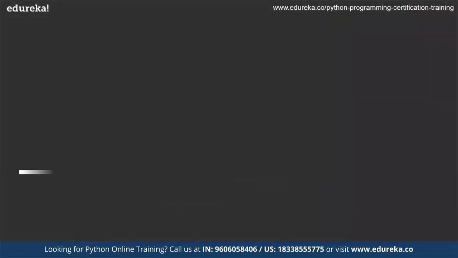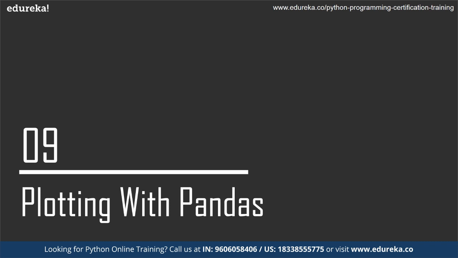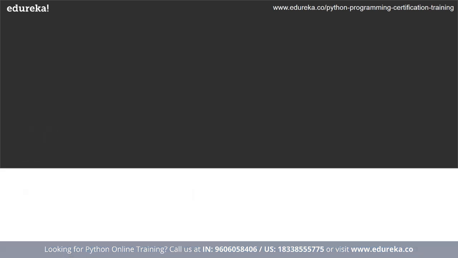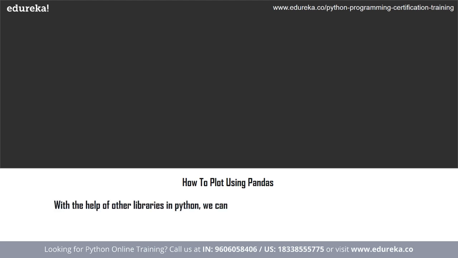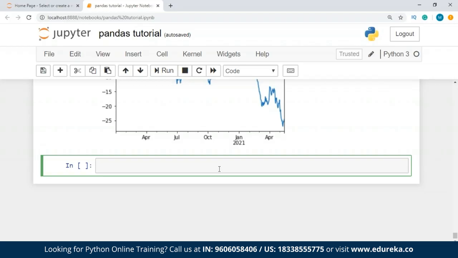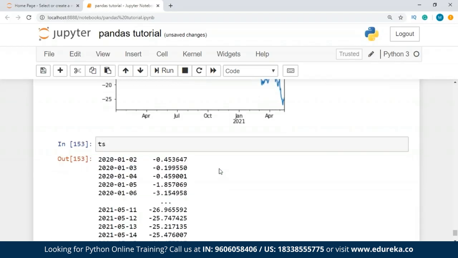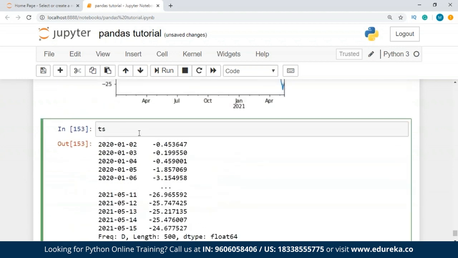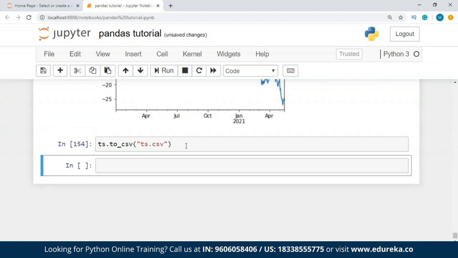Now last but not the least, we have another topic, which is reading and writing to files. So inside this, I'm going to show you how you can read from a file and how you can actually create a file. So we have our data frame, guys, or we have our TS. So I can just convert it to a CSV file, guys. Give it a file name as, let's say, ts.csv, and it's going to save the ts.csv file somewhere in my directory.